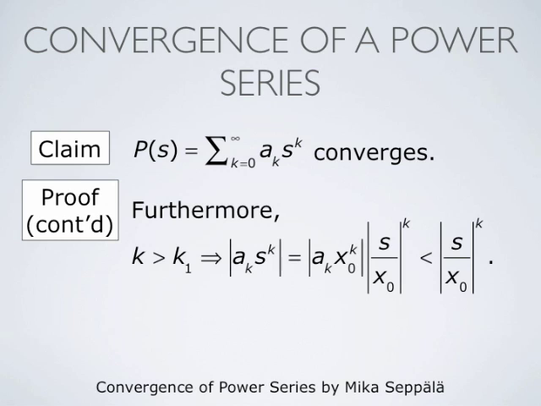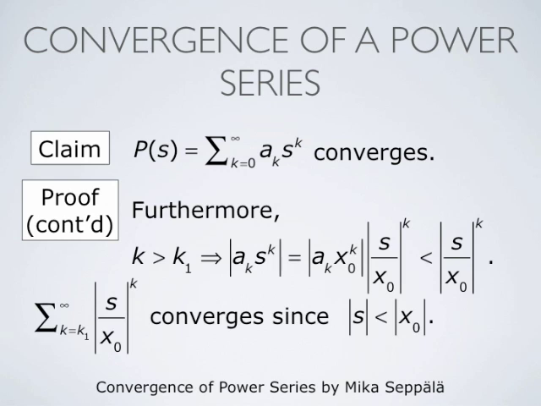Now, if k is larger than k1, the absolute value of ak times x naught to the power k is less than 1. Therefore, if k is larger than k1, the absolute value of ak times s raised to the power k is less than the absolute value of s divided by x naught, to the power k. Now, the series formed by the terms the absolute value of s divided by x naught raised to the power k is a geometric series.